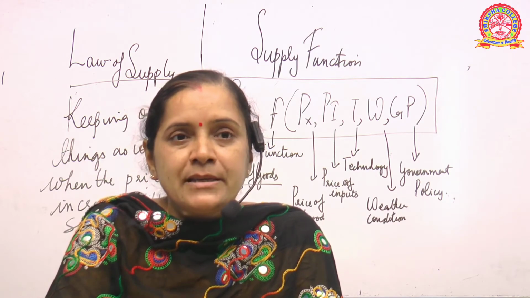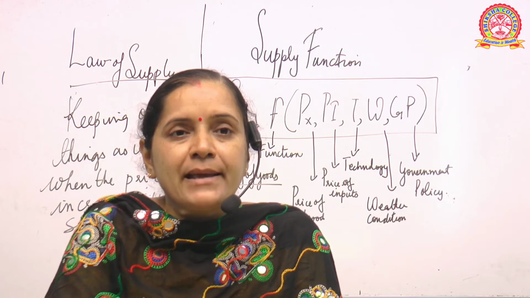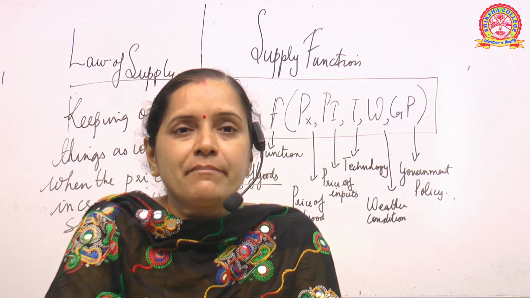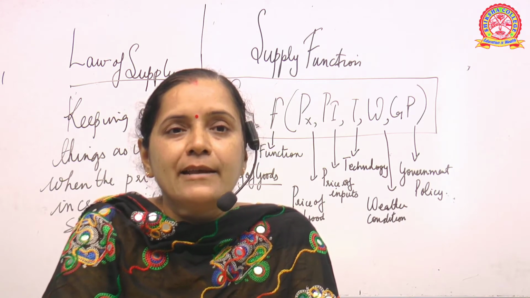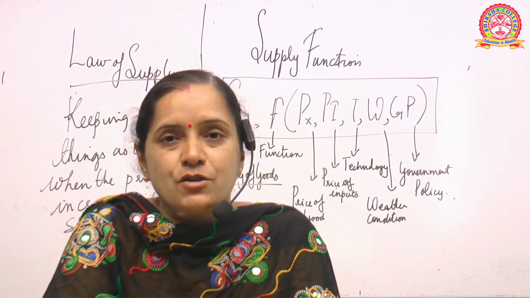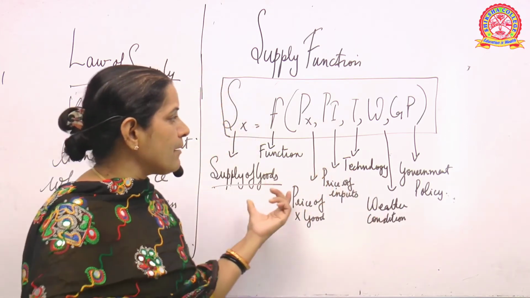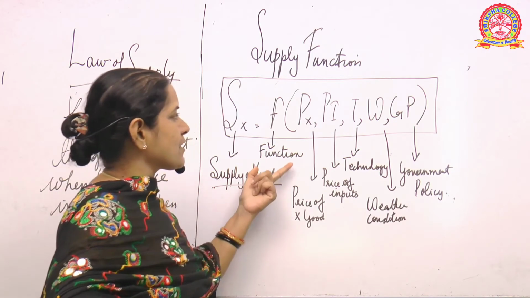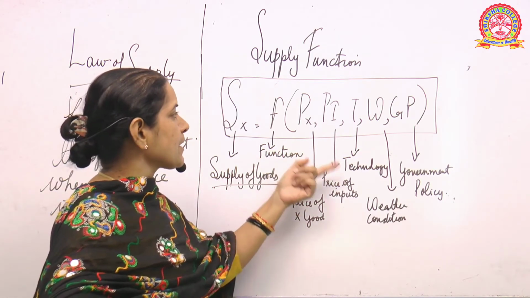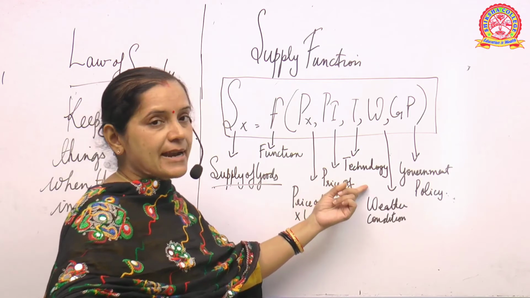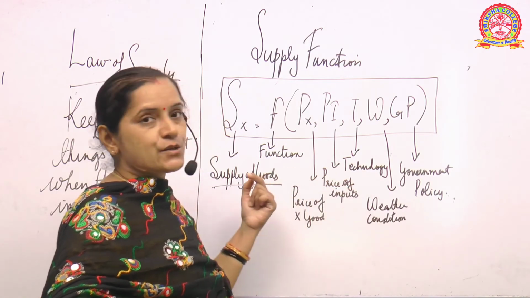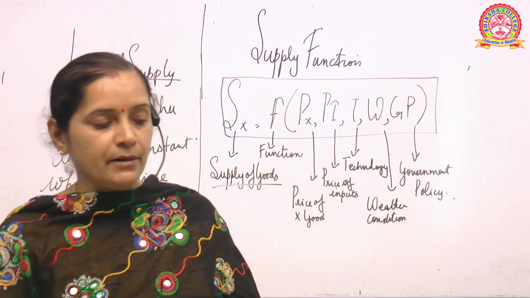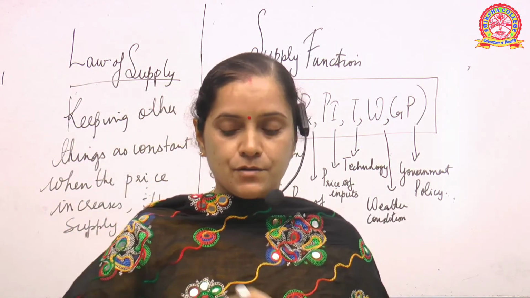Is it clear? See, next after we finish supply concept, I will be talking about equilibrium. During that time, I will explain you how demand and supply equilibrium can be ensured and why it is to be ensured. Is it clear? So for today, remember this, that the function of supply of goods is equal to function of Px, that is price of goods. Pi is equal to price of inputs. T stands for technology. W stands for weather conditions. And finally, GP stands for your government policy. Is it clear? So remember this.